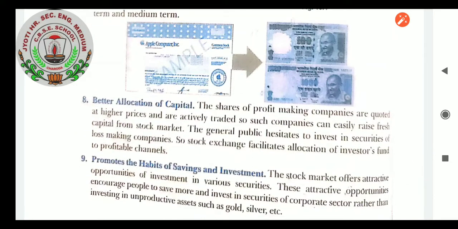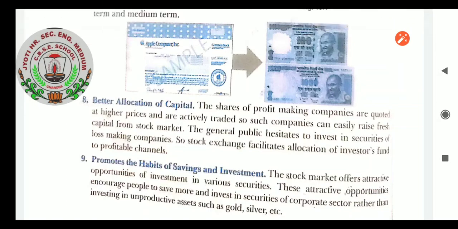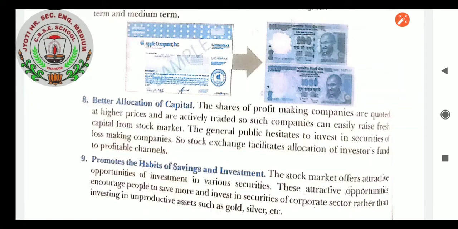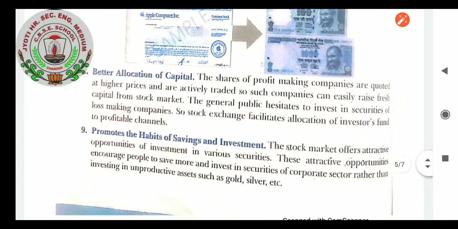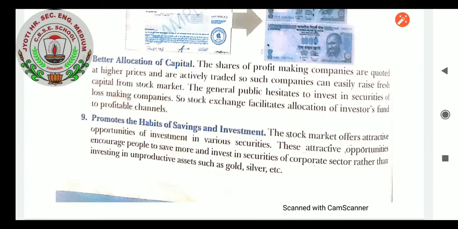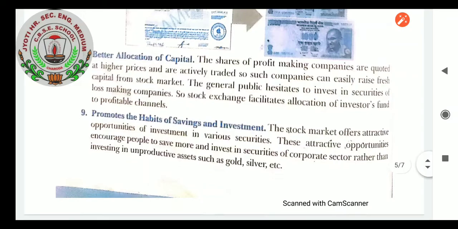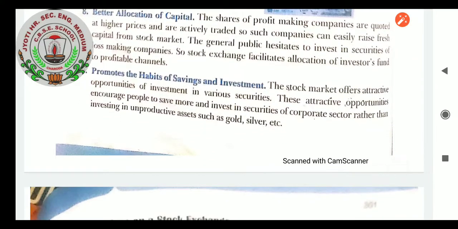Better allocation of capital. Students, the shares of profit making companies are quoted at higher prices and are actively traded, so such companies can easily raise fresh capital from the stock market. The general public hesitates to invest in securities of loss making companies, so the stock exchange facilitates allocation of investors' funds to profitable channels. Promotes the habit of savings and investment. The stock market helps healthy investment and savings, and helps to make a healthy investment in the market, so that the investor will get good return on investments.